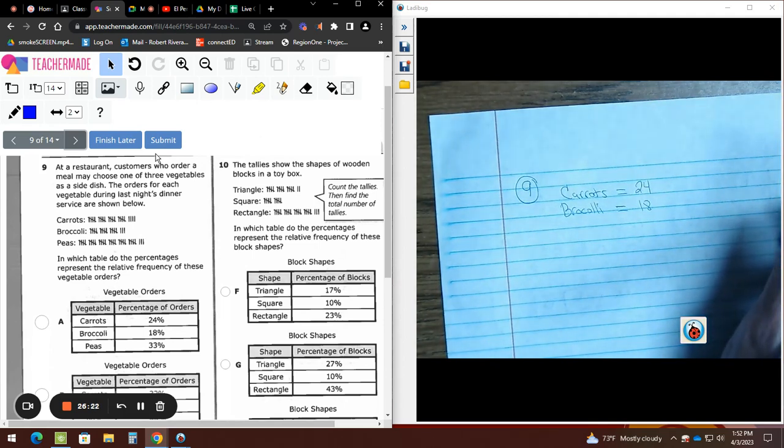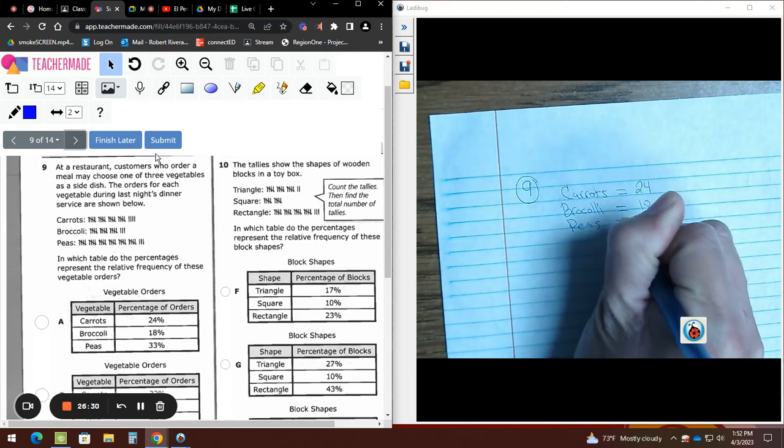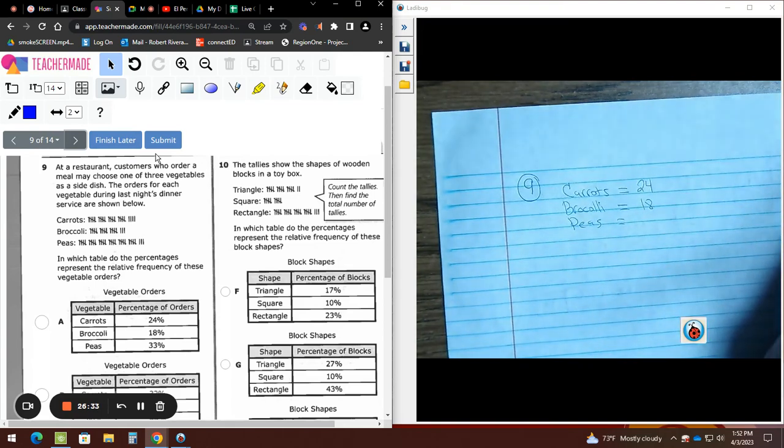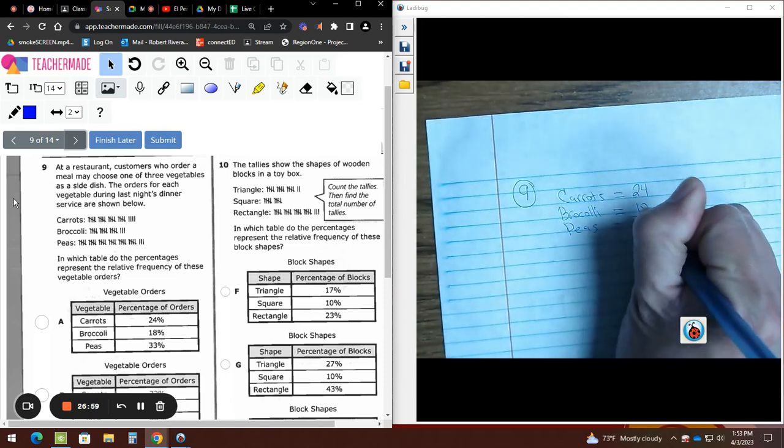Okay. Paula Ortiz, how many are peas? Before we even started this lesson, I went over how to read these little tallies. They're called tally marks. I'm sorry, Liliana. 33. Sorry, we have 5, 10, 15, 20, 25, 30, 33. Yep, she's correct. Good job, Liliana.